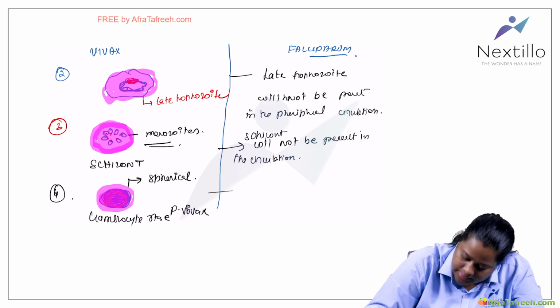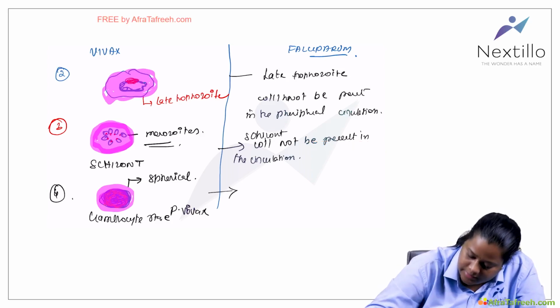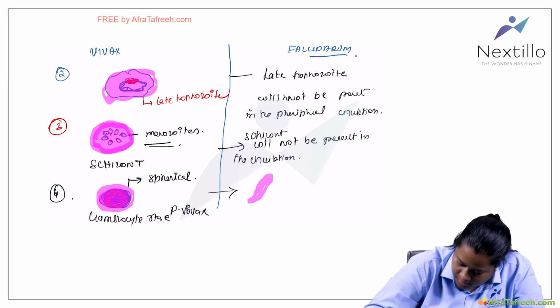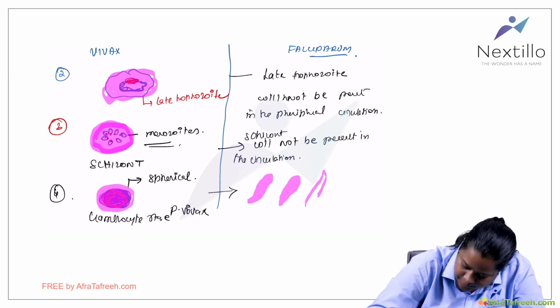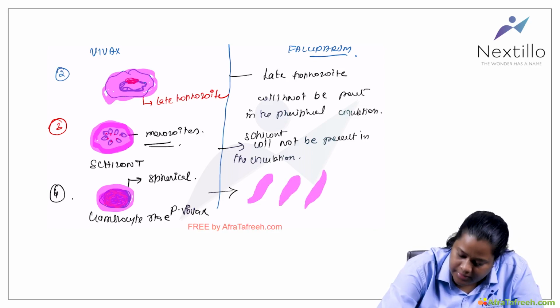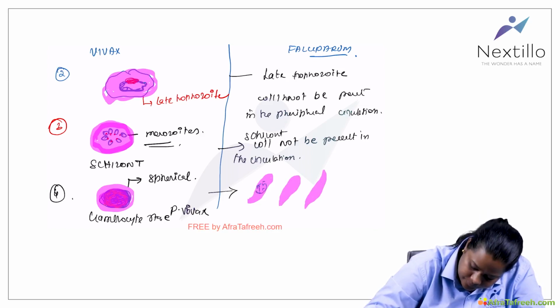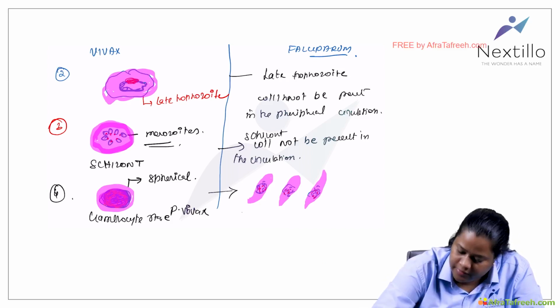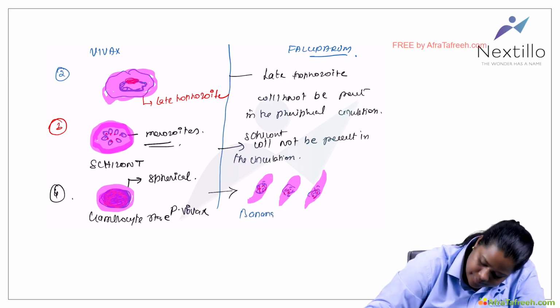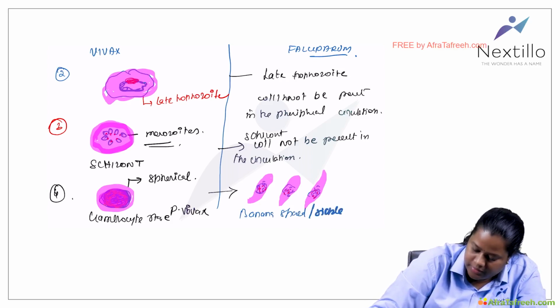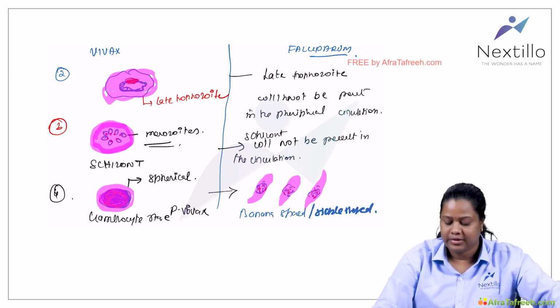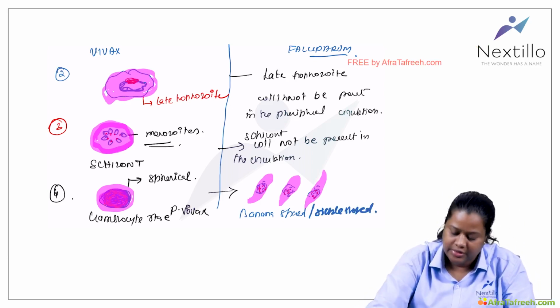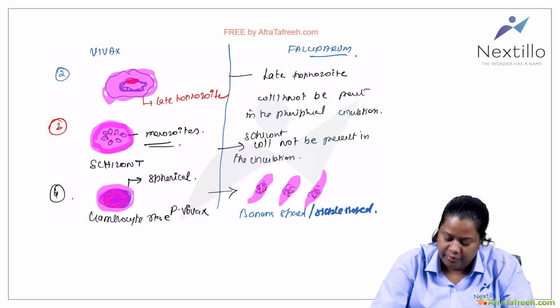Okay, and the gametocyte stage will be present, but the gametocyte of falciparum will be a banana shaped gametocyte. So there will be a banana shaped or a sickle shaped gametocyte that will be present in the peripheral circulation. So these are the main differences which you will see in the peripheral smear.